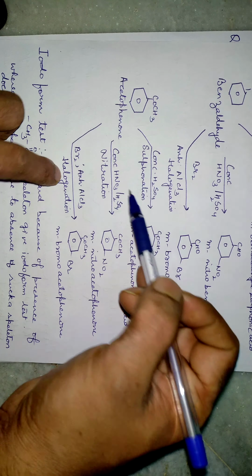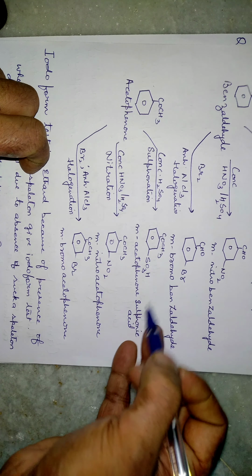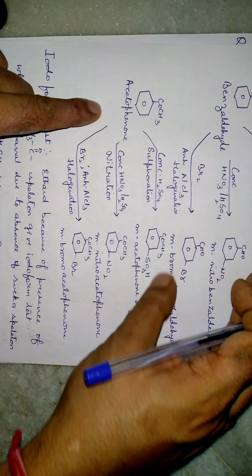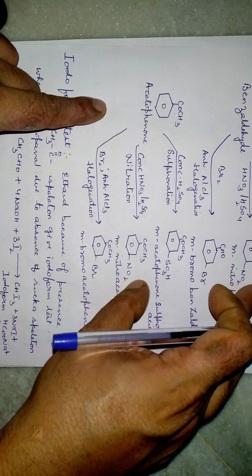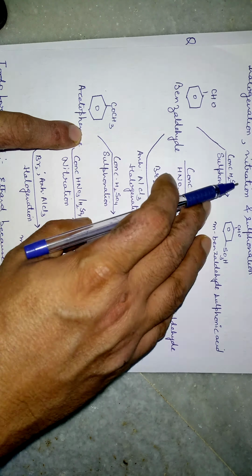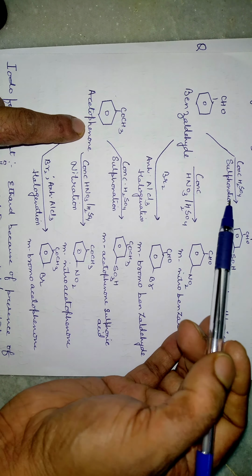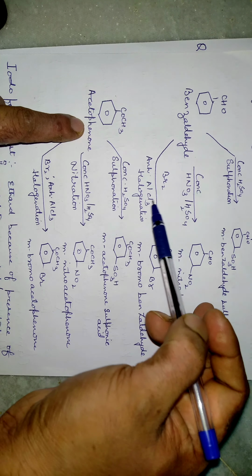Similarly, if we talk about acetophenone also, acetophenone undergoes sulfonation reaction, and on the meta position the group will come. Similarly, nitration and bromination. So what I have written over here: aromatic aldehydes and ketones undergo usual electrophilic substitution reactions of the benzene nucleus, such as halogenation, nitration, and sulfonation. Always remember 3 reactions for electrophilic substitution on an aromatic carbon, that is nitration, sulfonation, and halogenation.